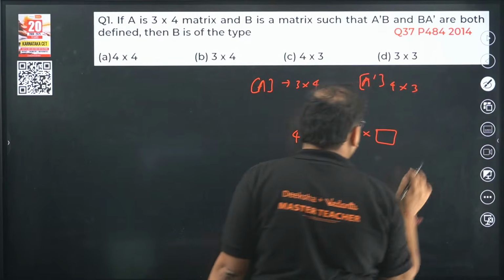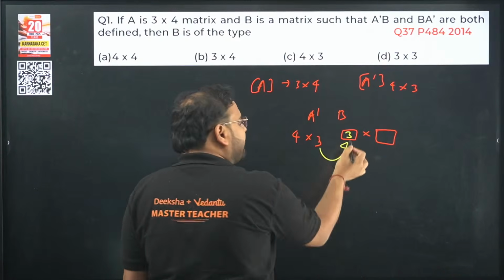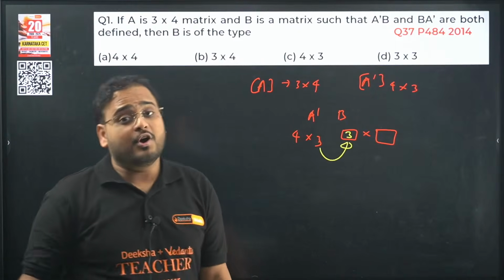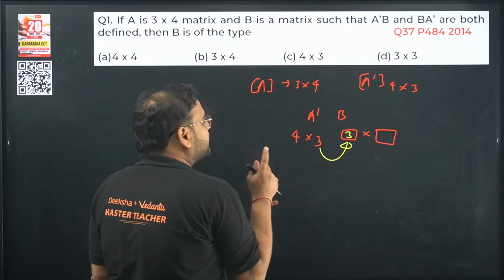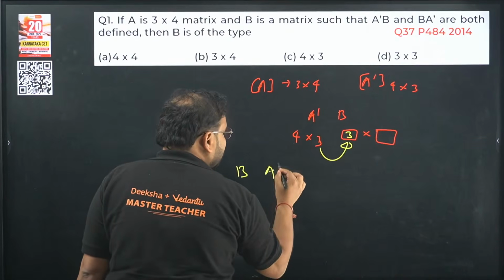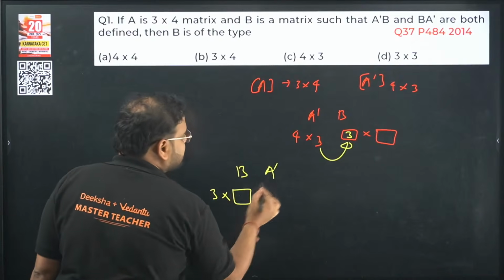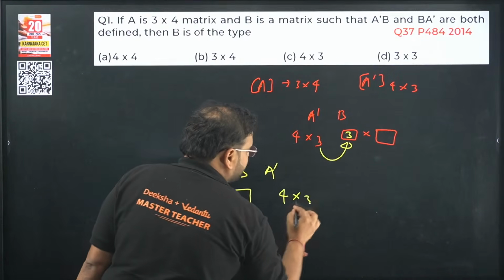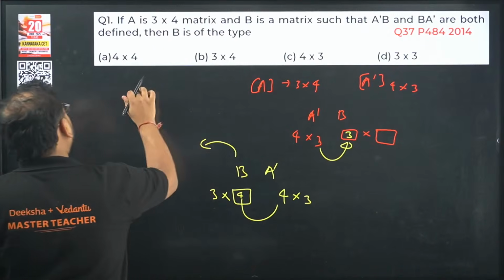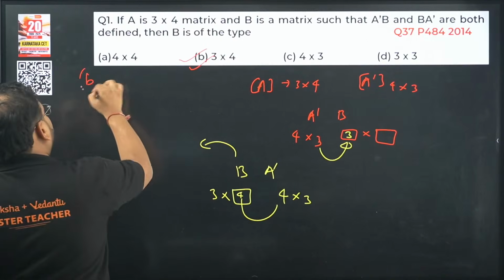Now we all know this has to be 3 over here, because the number of columns in the first matrix should be the same as the number of rows in the second matrix in the case of multiplication. So B's first is figured out. Now we are moving to BA dash, which is also defined. So far we have B as 3 cross the box and A dash is 4 cross 3. So this has to be again the value 4. Hence the order of B becomes 3 cross 4. So XXRS gave me the right answer, 3 cross 4, and got 1 mark.